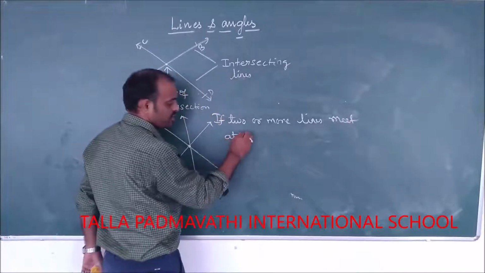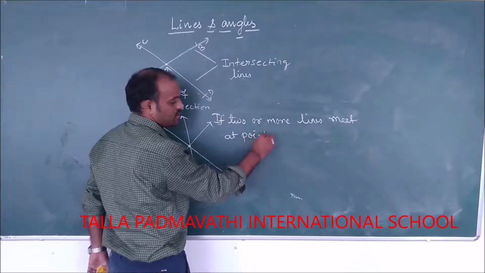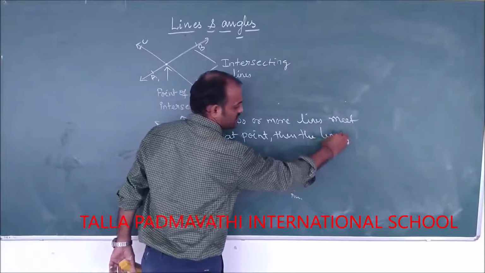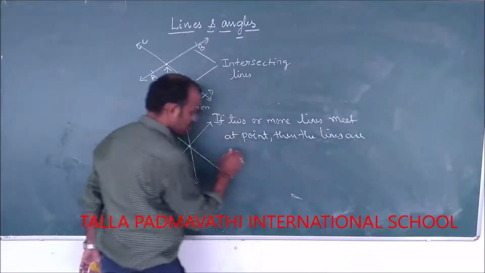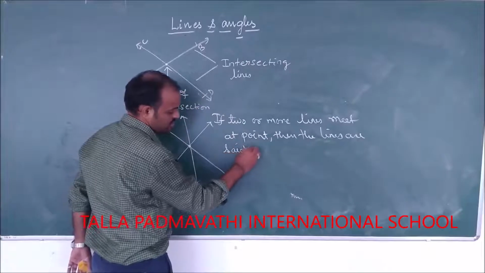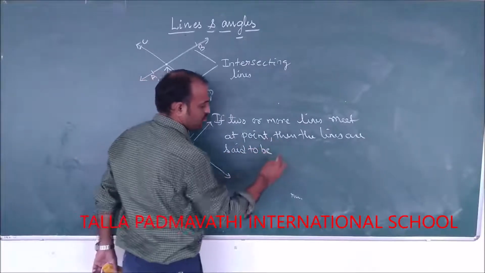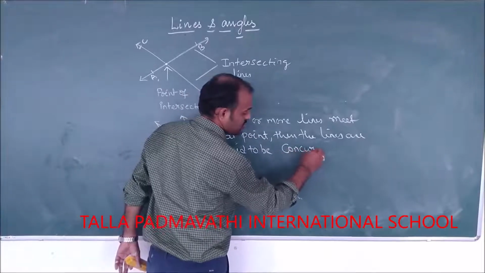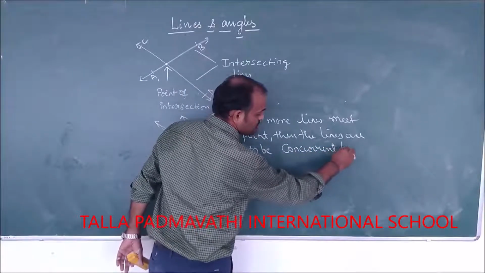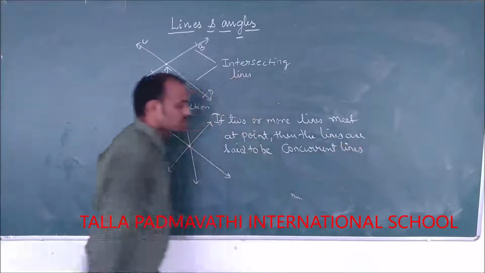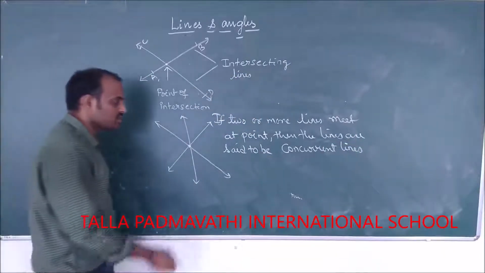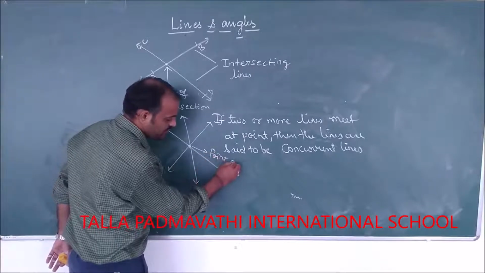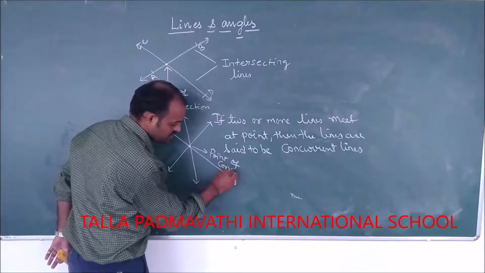Meet at a point, then the lines are said to be concurrent lines, and this point is called the point of concurrence.